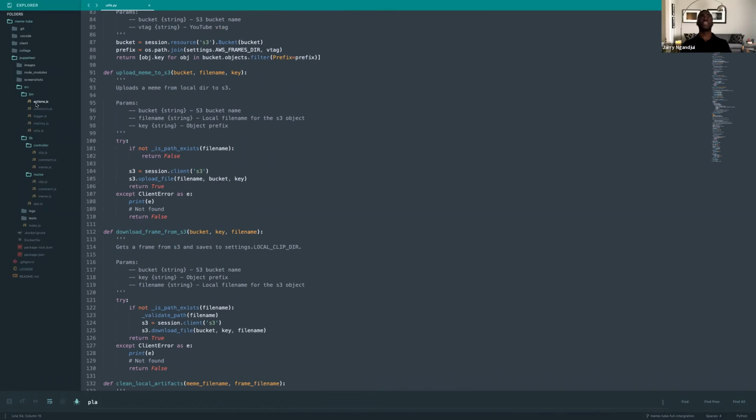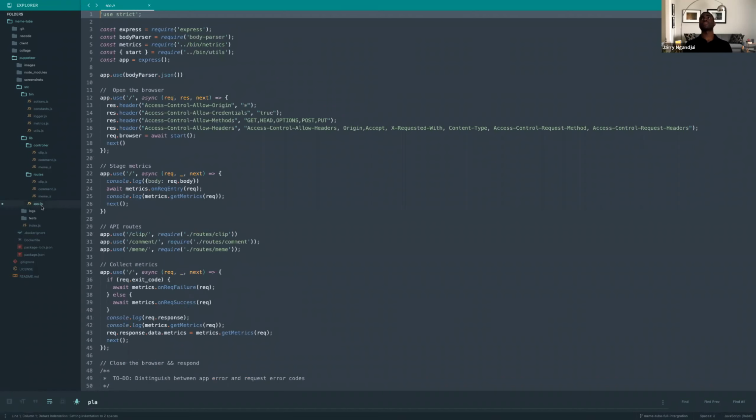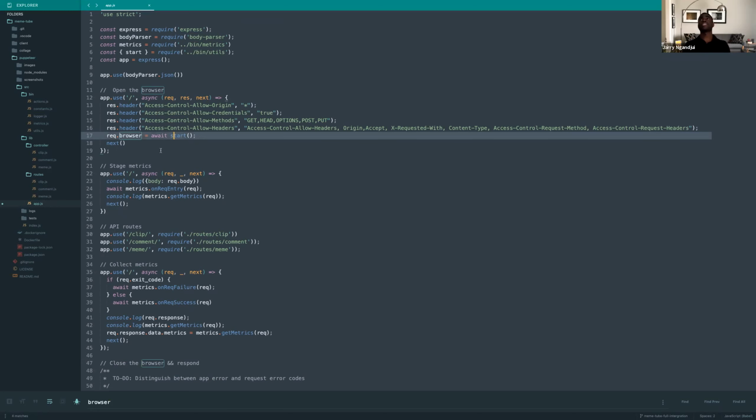So lastly, this is why the presentation was made: Puppeteer. So how easy is it to work with Puppeteer? Great. So this is our node service, and this is where all the requests come in. Now, one thing I want to show here is the browser. This is what I'm looking for.